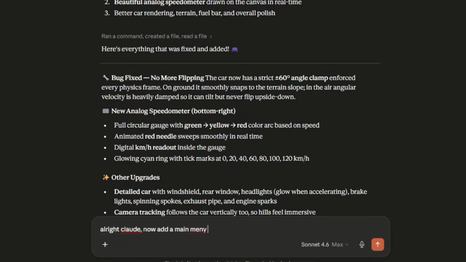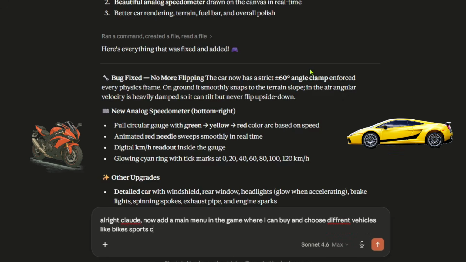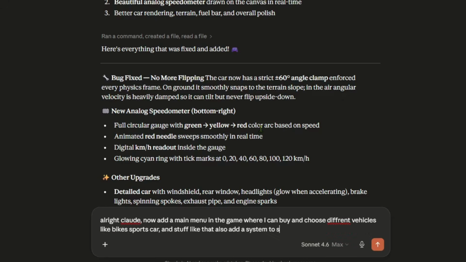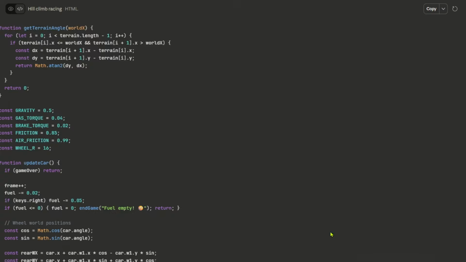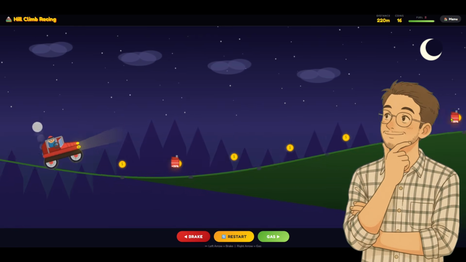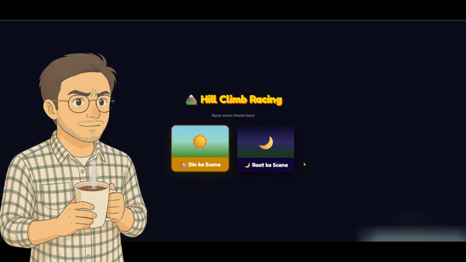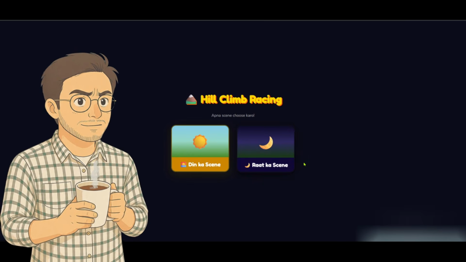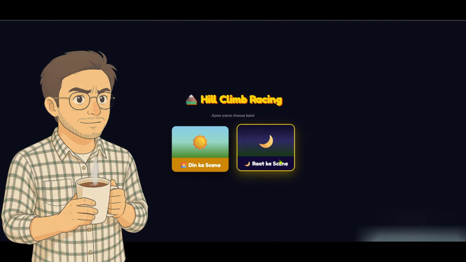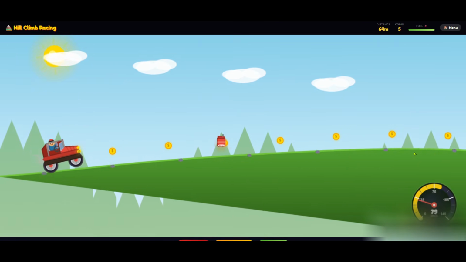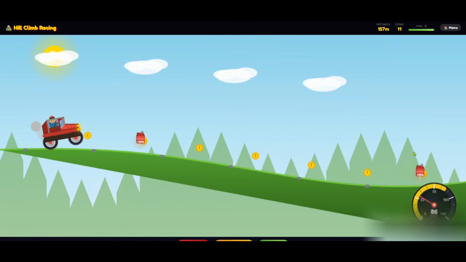Now that it has already built so many features, let's make Claude add a main menu and a day-night system too. Alright Claude, now add a main menu into the game where I can buy and choose different vehicles like bikes, sports cars, and stuff like that. Also add a system to switch between day and night mode. And guys, this time it actually made the game look seriously amazing. Look at this. I can switch between night and day mode with just one click. And the day mode honestly looks really good because it even added the sun and clouds with a parallax effect.